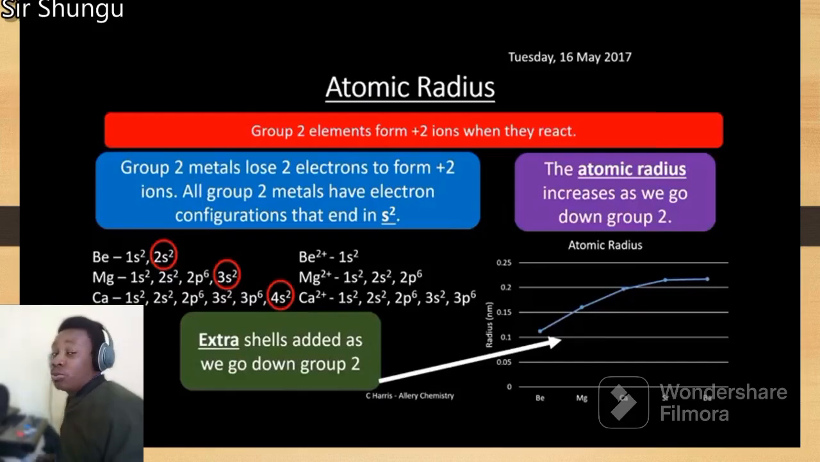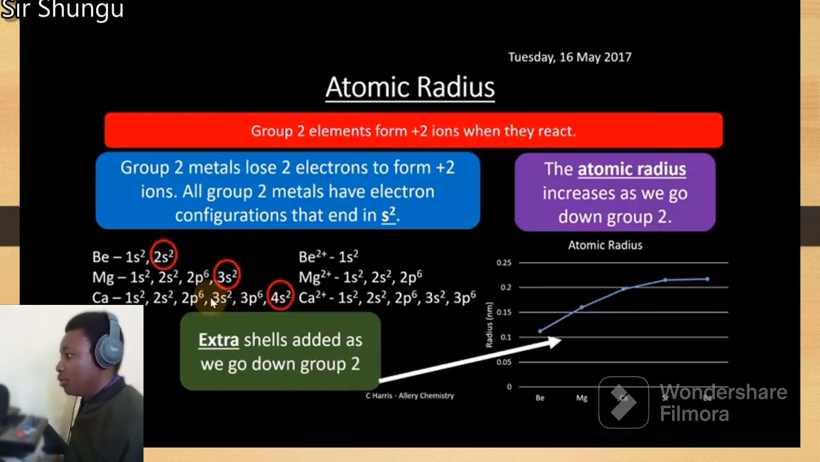Let's begin right where everything begins, atomic radius. So you need to understand some properties of some group 2 elements here. Group 2 elements have 2 electrons in the outer shell, as you can see here: 2s2, 3s2, 4s2. Therefore they lose 2 electrons to form ions with a charge of +2.